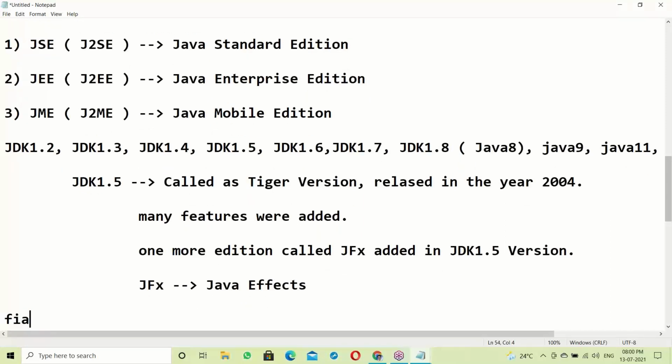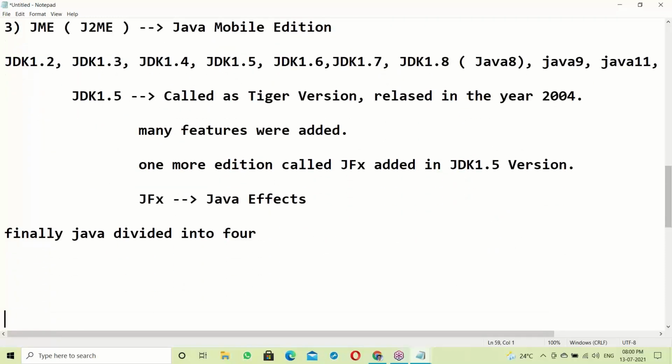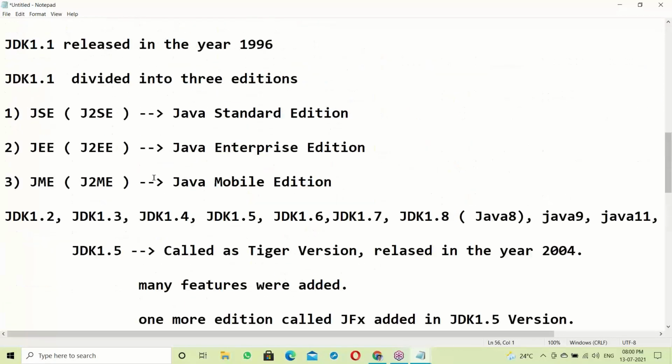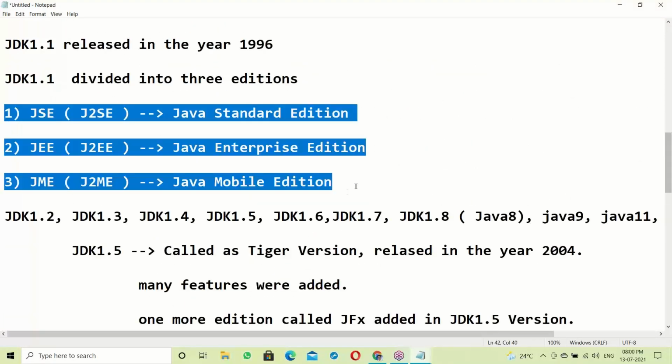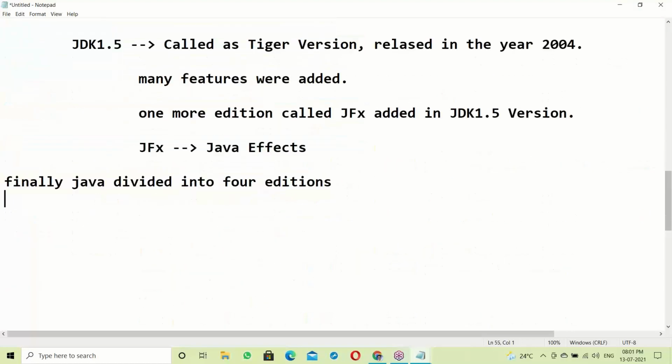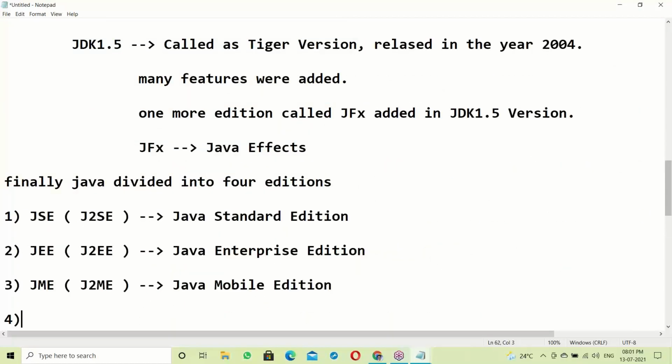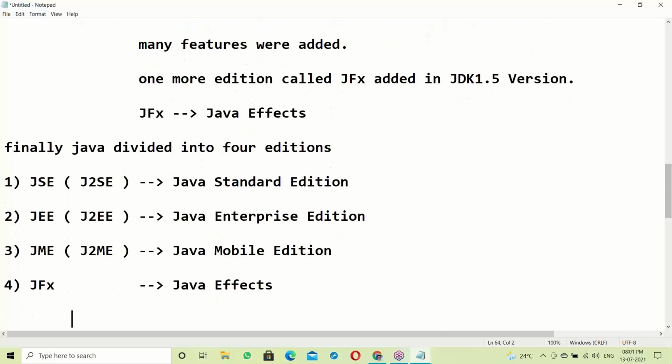So finally, Java is divided into 4 editions. These three plus one more, the fourth one, is Java FX.